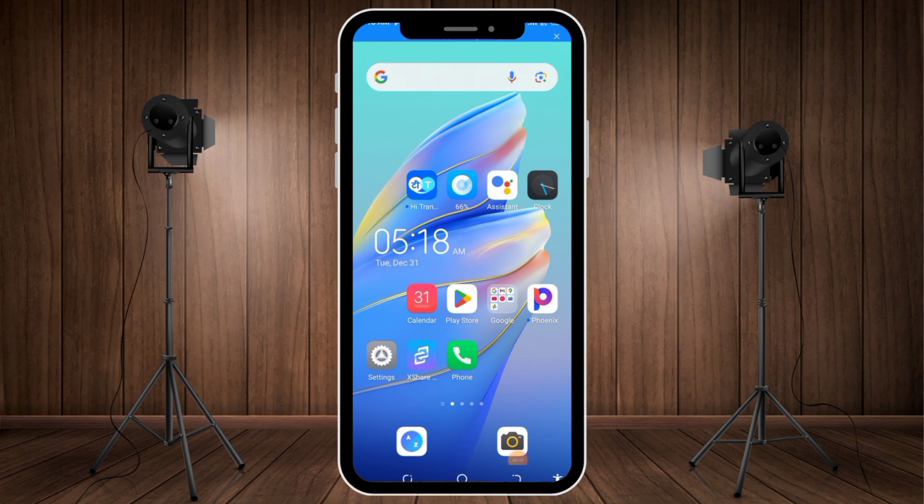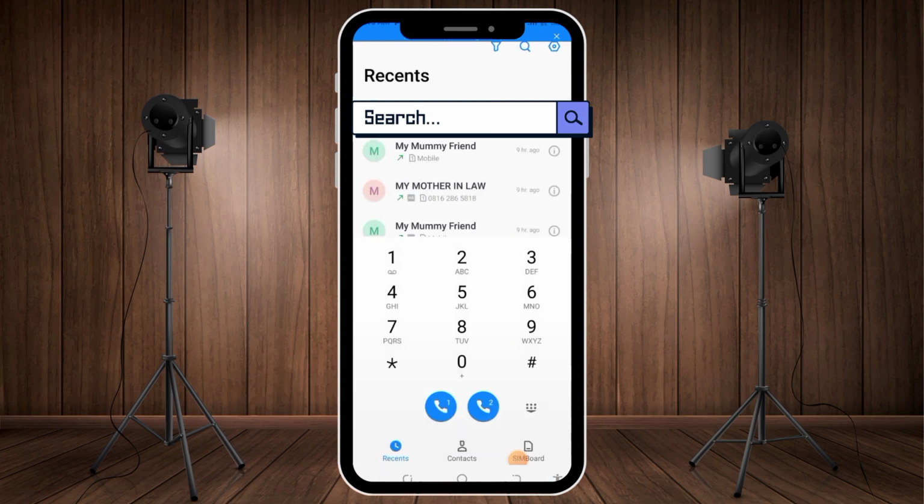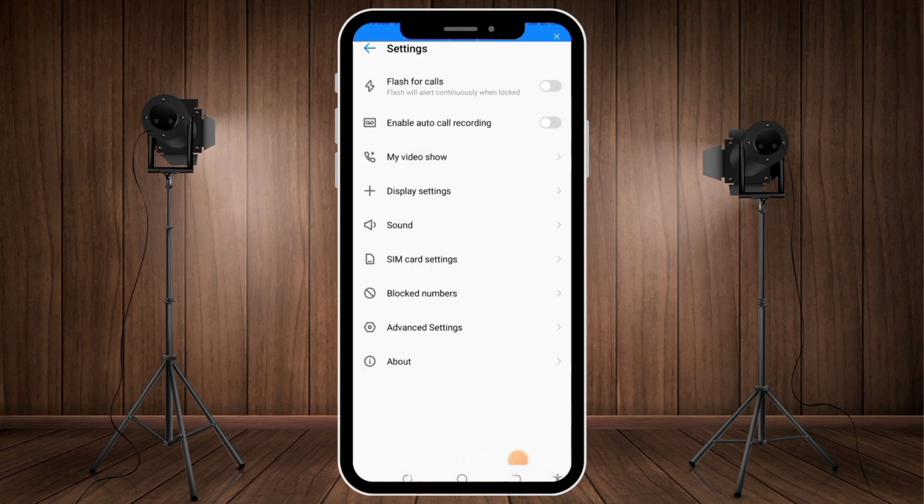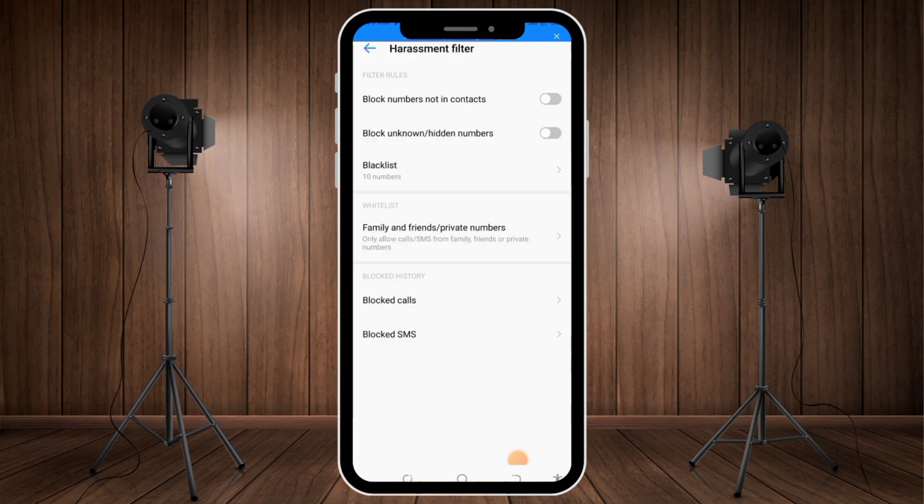For us to be able to do that, we need to go over to our phone call. On this phone call, we are going to click on these settings. Okay guys, make sure you pay attention to this video and know where I'm touching. I'm going to use the arrow point to indicate for you guys. I'm going to click here. So here we have some settings. We're going to come over to this place that says block number. Okay, we are going to click on this.